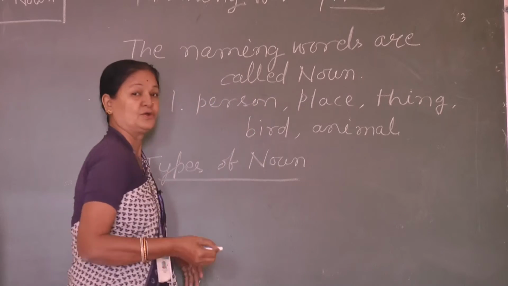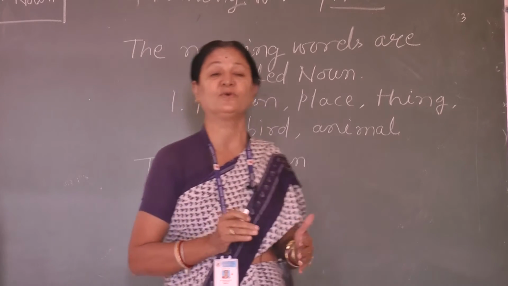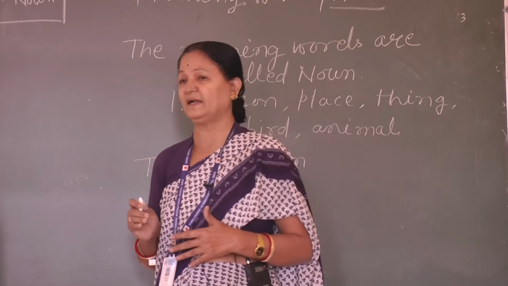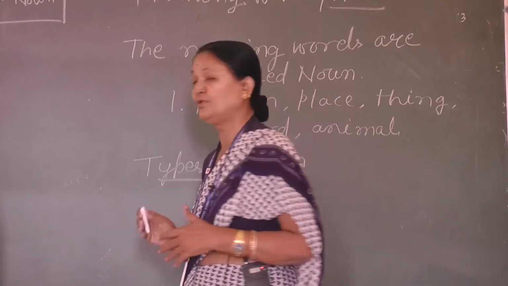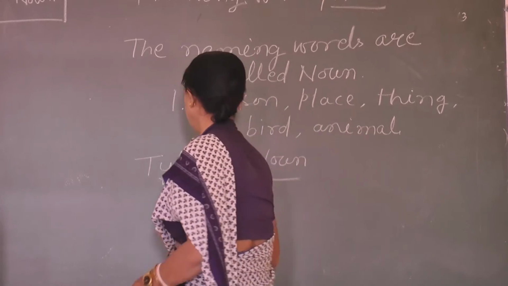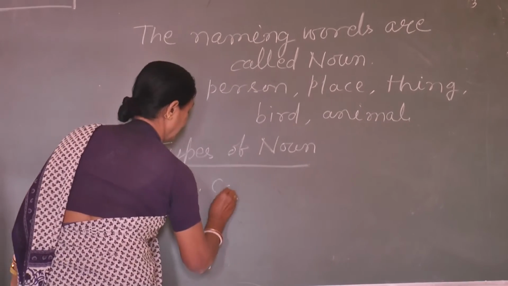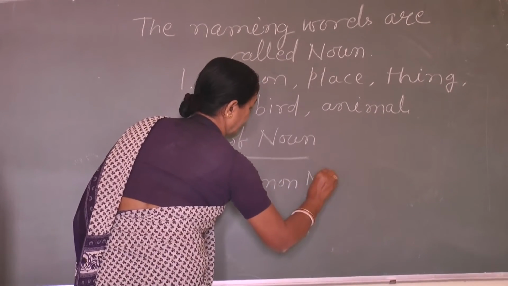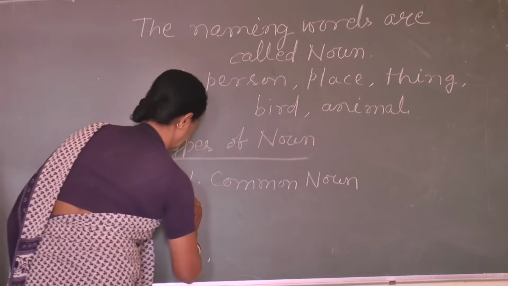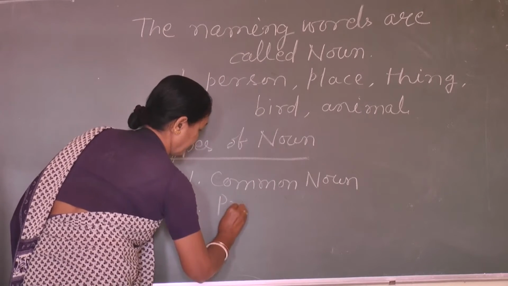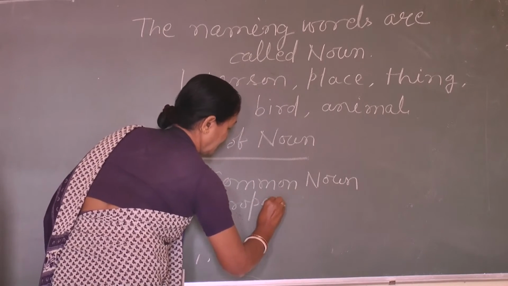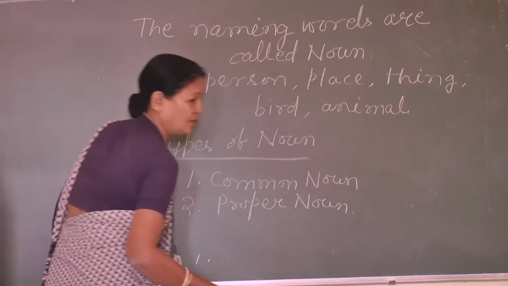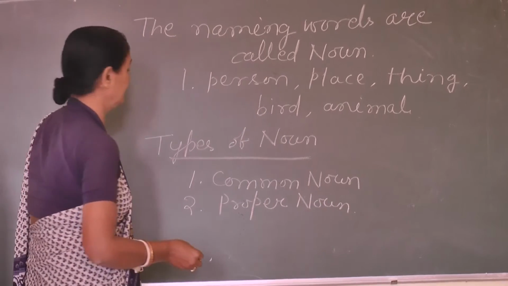Okay. So today only we will go through what is the common noun and what is the proper noun. Two types we will read today. Write down common noun. Second, proper noun. Okay, completed.